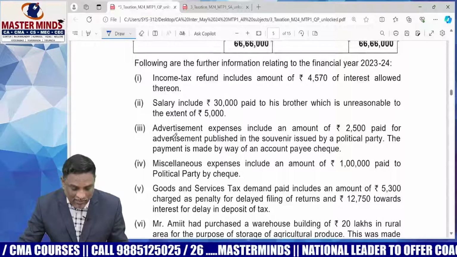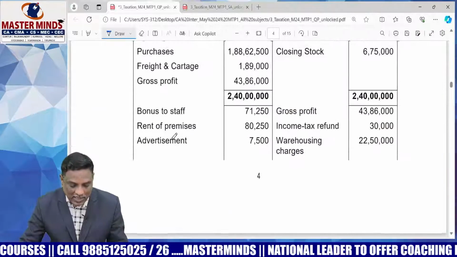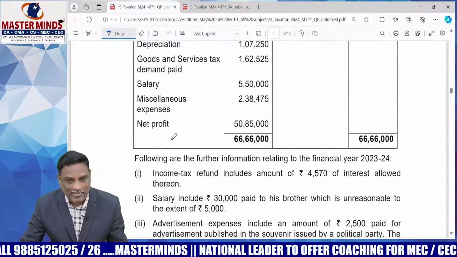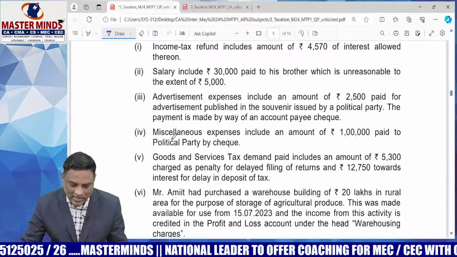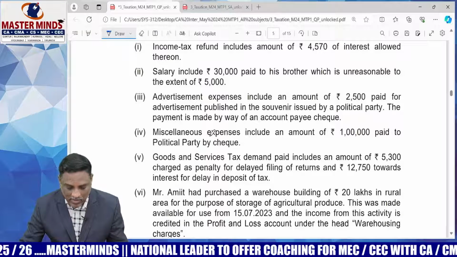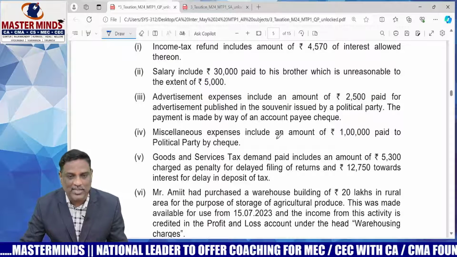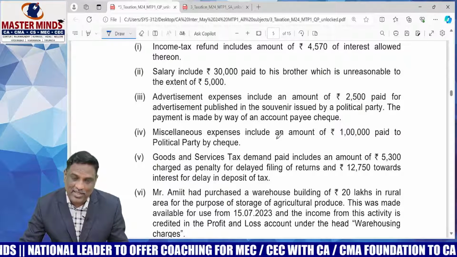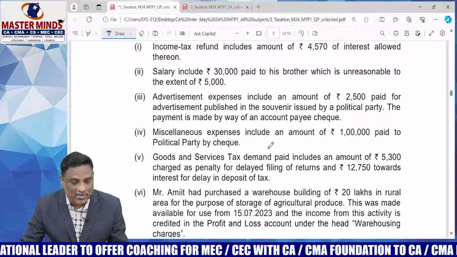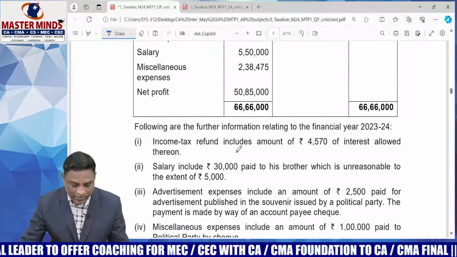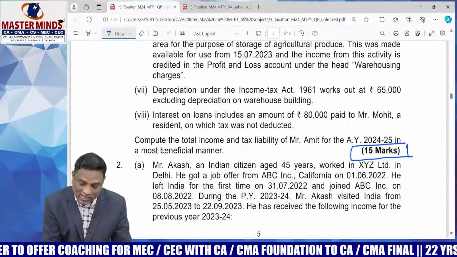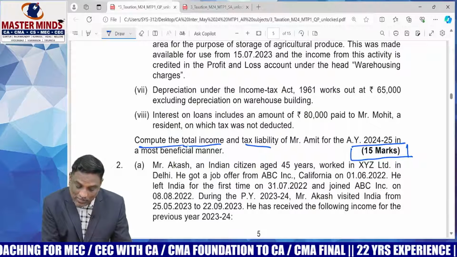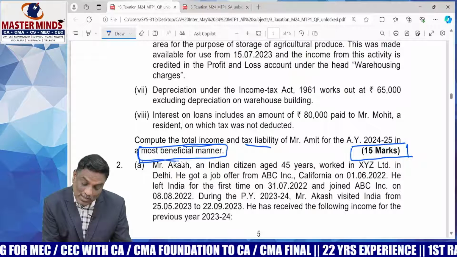I will explain only the important adjustments. I think it's two fundamental problems. Don't worry, it's very easy. All the adjustments were covered in various problems in your material. Please verify those problems where they were covered. And one more important thing, please observe the question: compute the total income and tax liability by the most beneficial method.